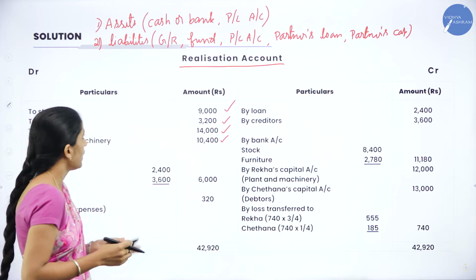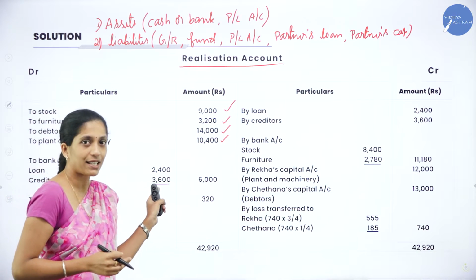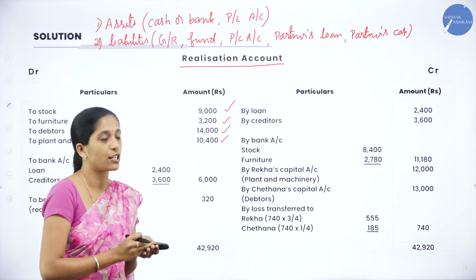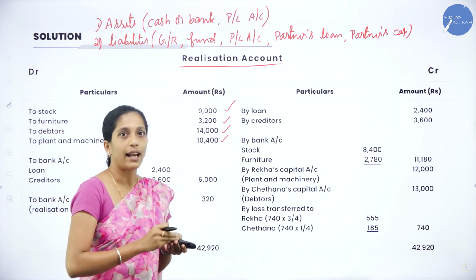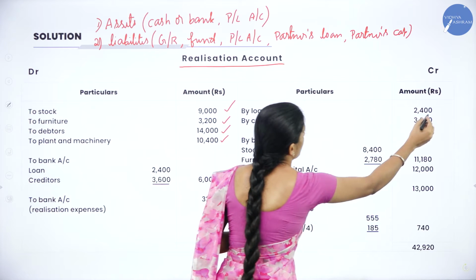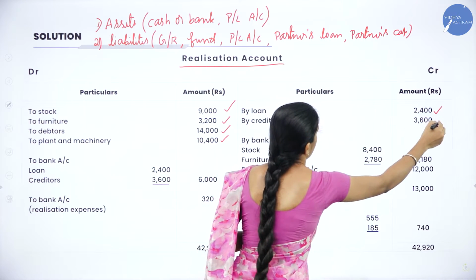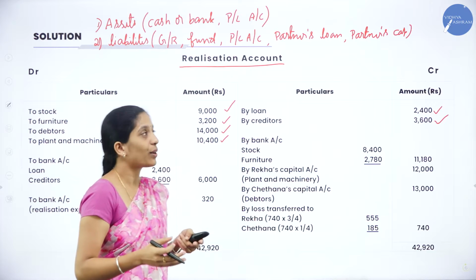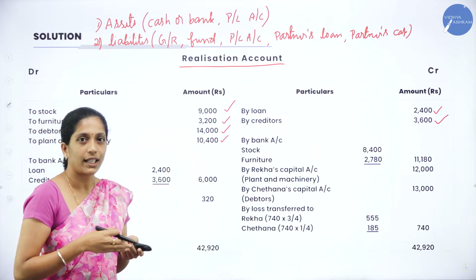Under the credit side, since assets are recorded under the debit side, we bring all the assets together. Next we bring all the liabilities together, that is the outsiders' liabilities. That is by loan 2,400, next by creditors 3,600. Now we have brought all the assets and we have brought all the liabilities.